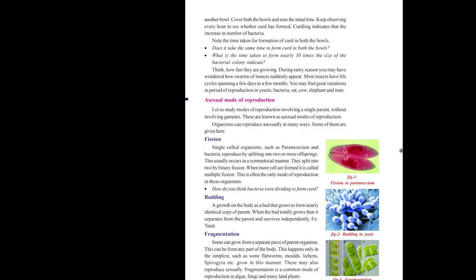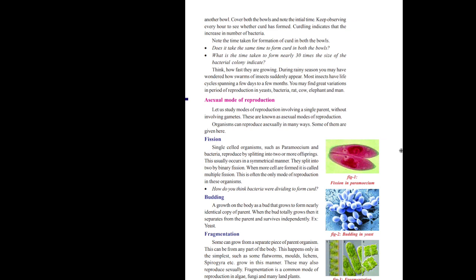Next, asexual methods of reproduction. We all know that reproduction is usually of two types: asexual method and sexual method. The first one is the asexual mode of reproduction. What is the asexual mode of reproduction and how is it important in the lower organisms?